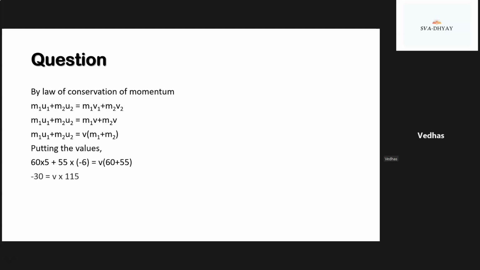Putting the respective values, 60 multiplied by 5 plus 55 into minus 6 equals v in bracket 60 plus 55. So we get the final answer, v equals minus 0.26 meter per second. So it's the common velocity of both the players.